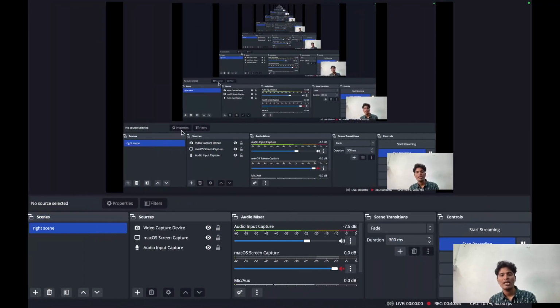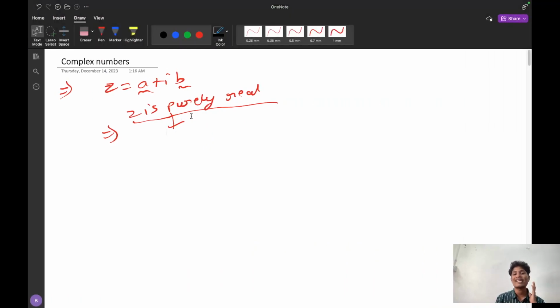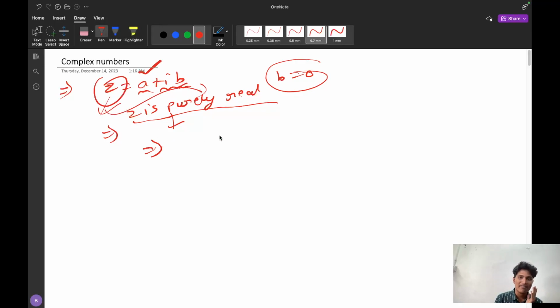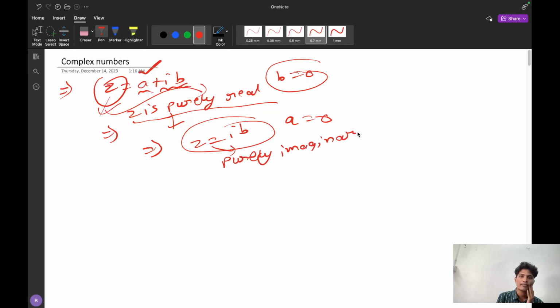If you observe carefully in the question, sometimes they will give that z is purely real. In that case, what do we have to do? If z is purely real, no imaginary term should be present. That is, ib should not be present. So b is equal to 0. When b is equal to 0, only a is present. So when only a is present, the complex number is said to be purely real. And when a equal to 0, that is, the real part is 0, there is only the imaginary part. So in that case, z is said to be purely imaginary.